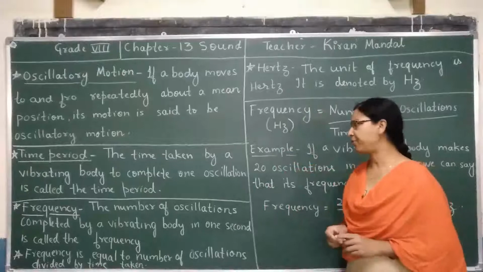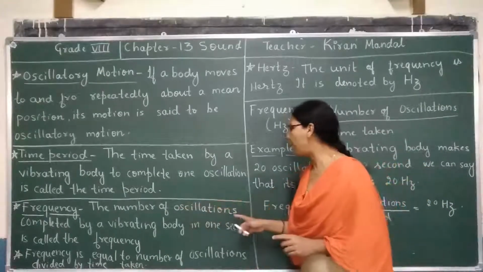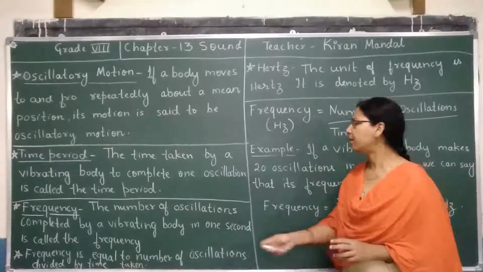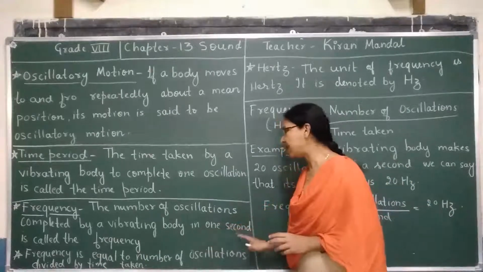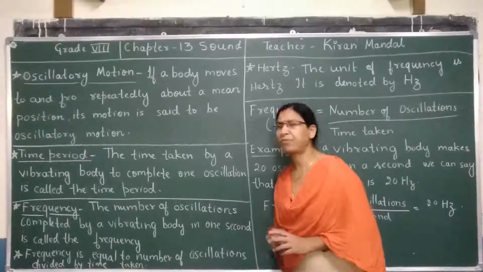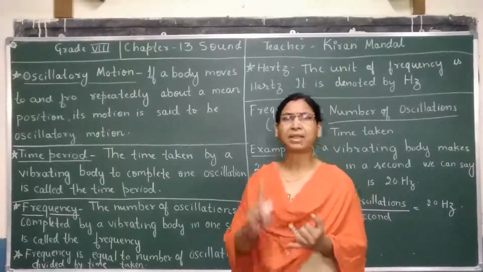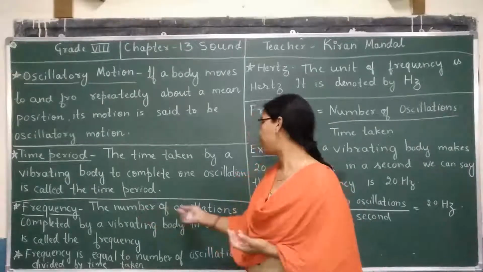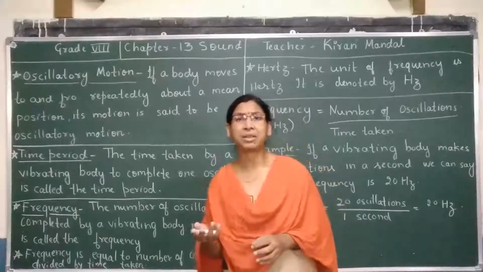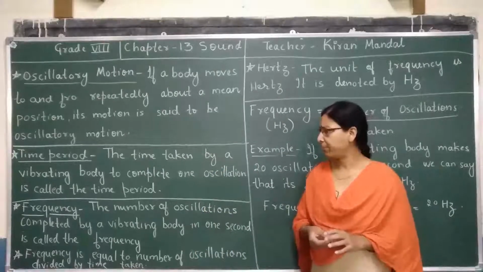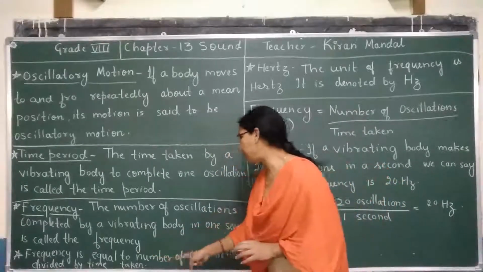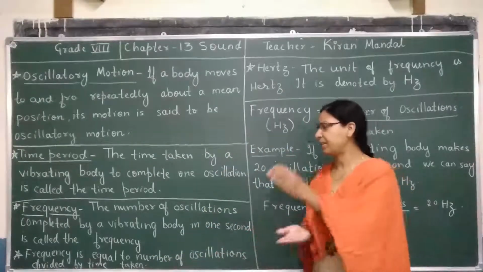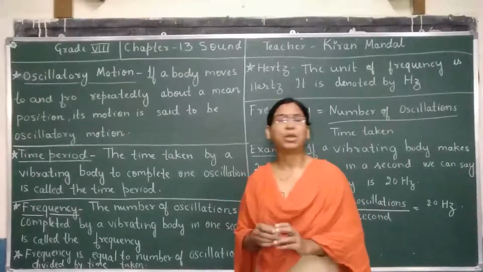Next comes the frequency. The number of oscillations completed by a vibrating body in 1 second is called the frequency. How many seconds? 1 second. And how many oscillations are completed? That is called frequency. And frequency is equal to number of oscillations divided by the time taken.